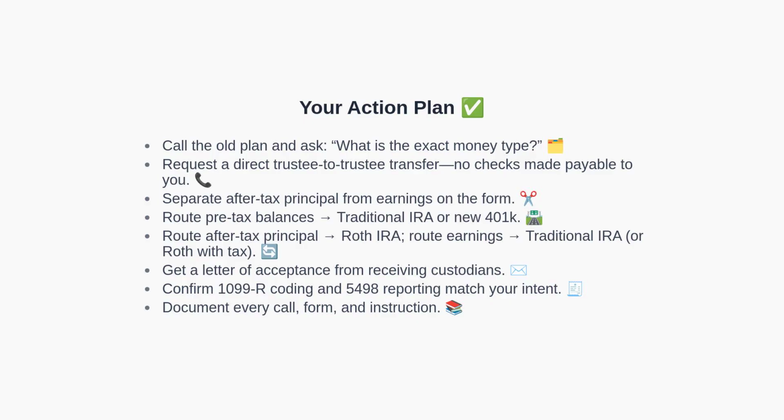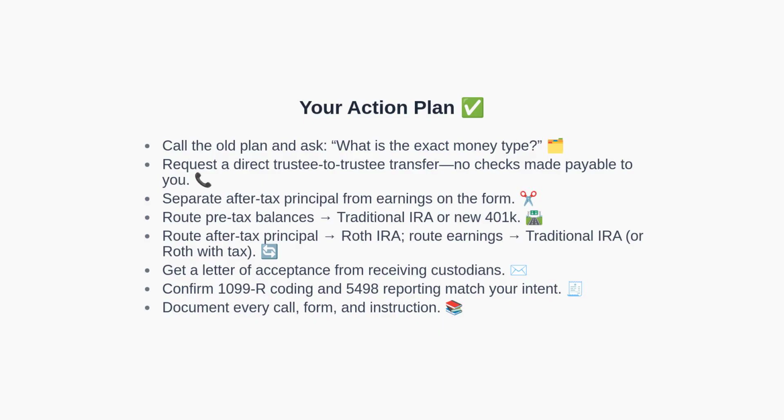Third, separate after-tax principal from earnings explicitly on the transfer forms. Fourth, route pre-tax balances to a traditional IRA or your new 401k. Fifth, route the after-tax principal to a Roth IRA, and route the earnings to a traditional IRA or to a Roth IRA only if you are willing to pay the tax today. Next, obtain a letter of acceptance from the receiving custodians. Then confirm that your 1099-R and 5498 reporting match your intent. Finally, document every interaction, instruction, and confirmation.